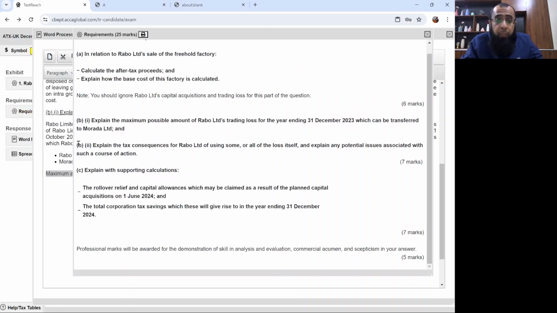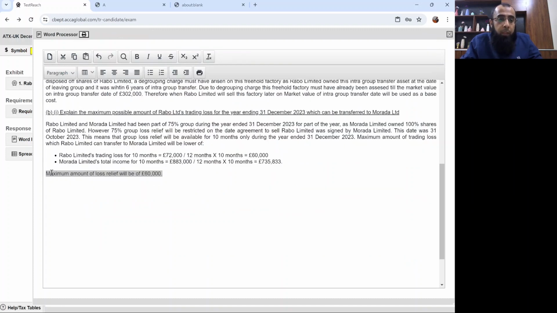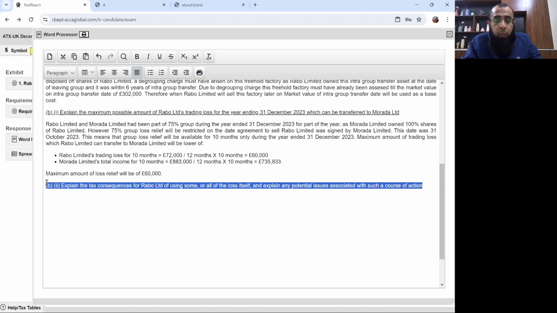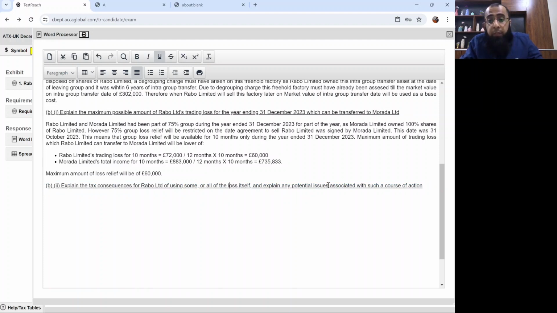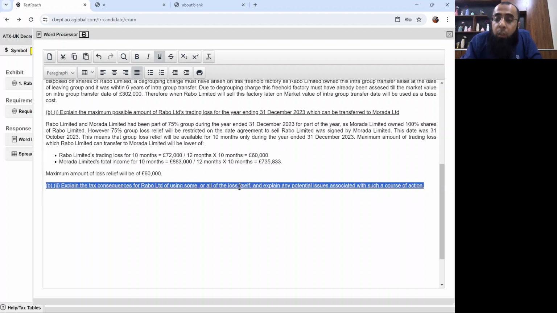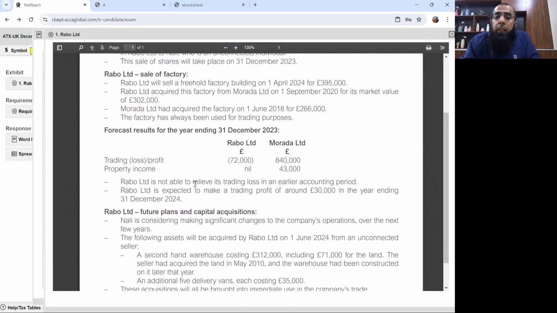What else is being asked? Part B2. Explain the tax consequences for Rabo Limited of using some or all of the loss relief, and explain any potential issues associated with such a course of action. If Rabo Limited does not surrender it to the group and keeps the loss for itself, what are the tax consequences? Let's go and read it. Basically, Rabo Limited is not able to relieve its loss in an earlier accounting period. Now, Rabo Limited is expecting that it may use the loss in the next year, when it will have a profit.